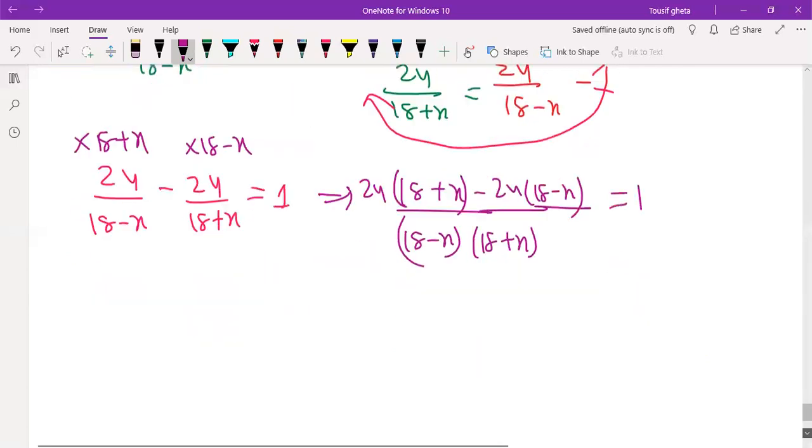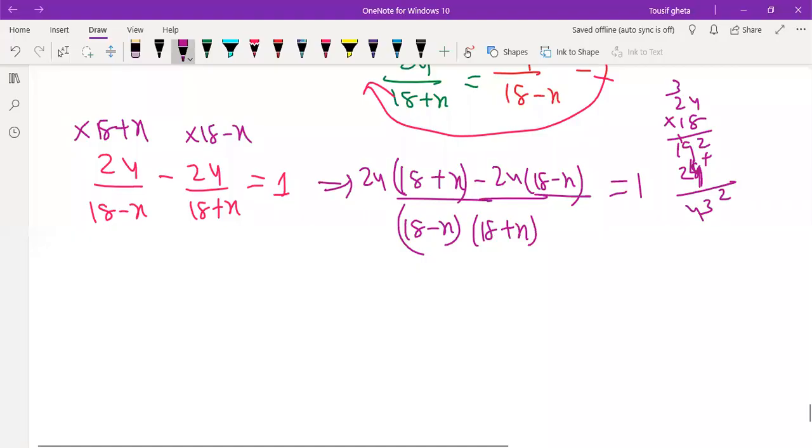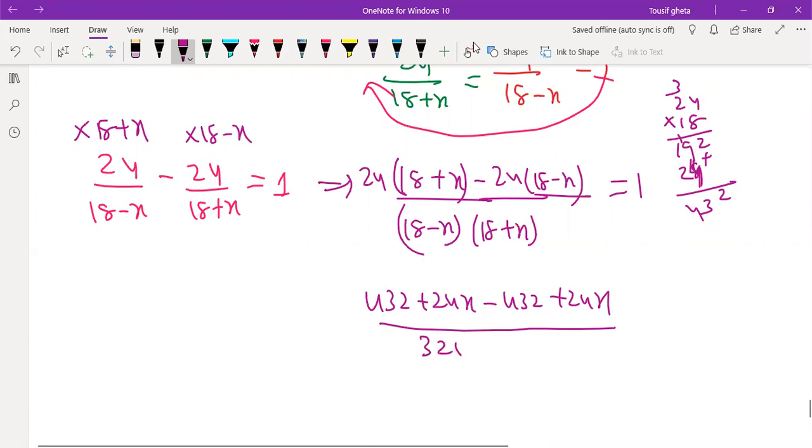Now multiplication: 24 into 18 is 432, 24x minus 24 into 18, 432 same, minus into minus plus, this is 24x. Now a plus b, a minus b: 18 into 18 is 324, so 324 minus x square is equal to 1.